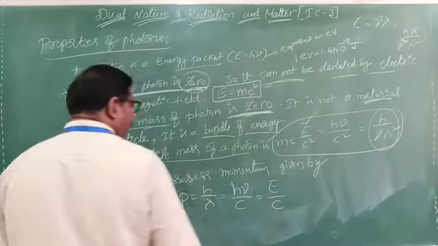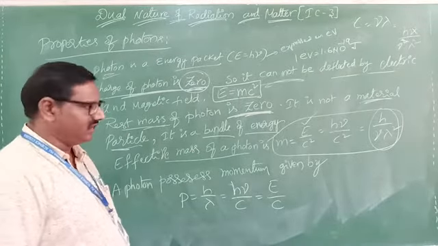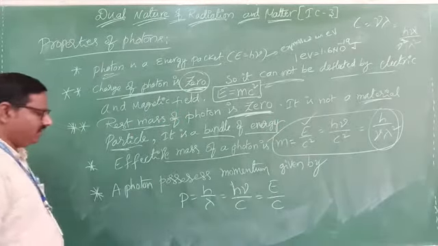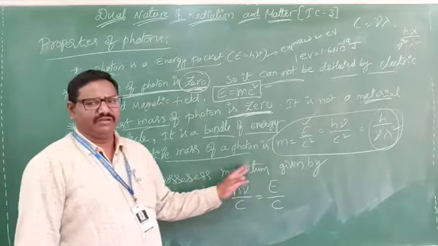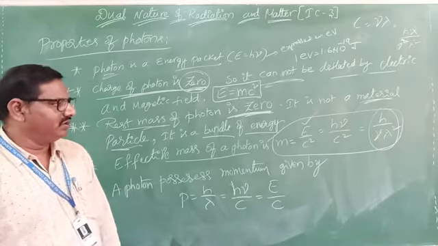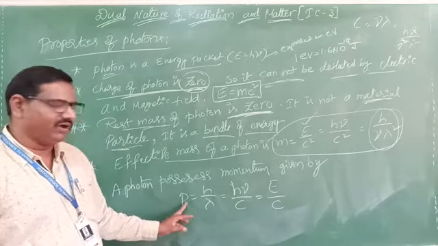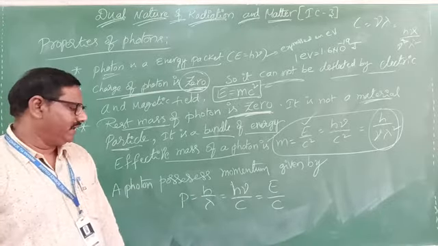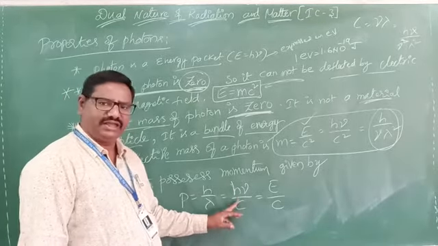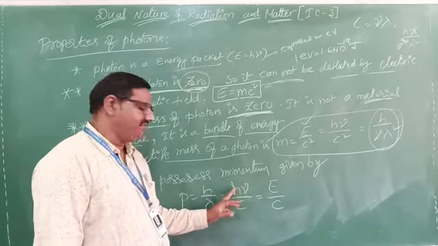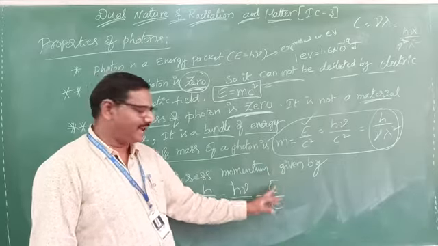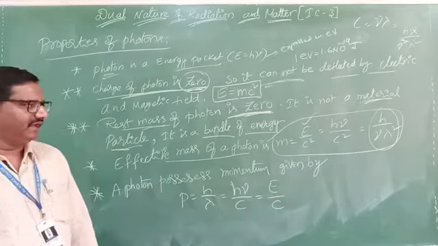In terms of whichever quantities they consider in numericals, irrespective of that, the effective mass we will consider. Clear? Next one: photon possesses a momentum, given by the linear momentum formula P equals mv. That's why here we write P equals h by lambda. Lambda is nothing but c by nu, so c by nu will move up. So it becomes h nu by c, and h nu is nothing but energy. So E by c. Clear?